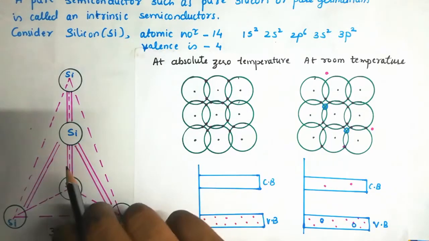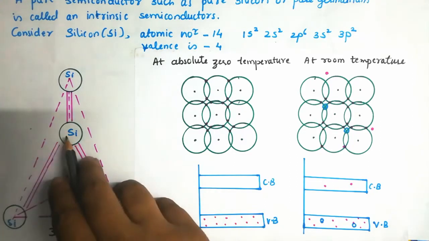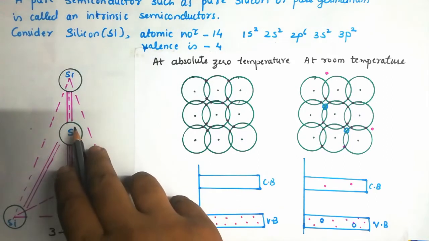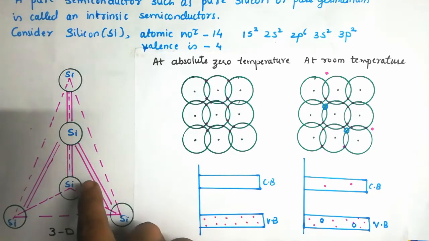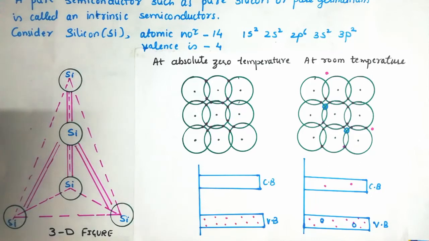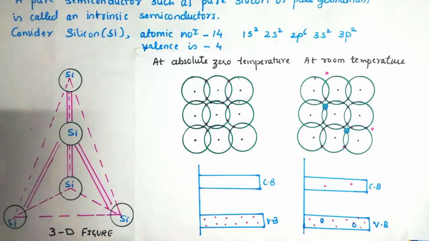As you can see in the diagram on your screen, which is a 3D figure of silicon bonding, every individual atom forms a covalent bond with the neighboring 4 atoms. As I said, this belongs to group 4A. Even though carbon belongs to the same group, carbon is a non-metal and not a metalloid, and it is not in a solid form, so we do not consider it as a semiconductor. So selectively we consider germanium and silicon as semiconductors.